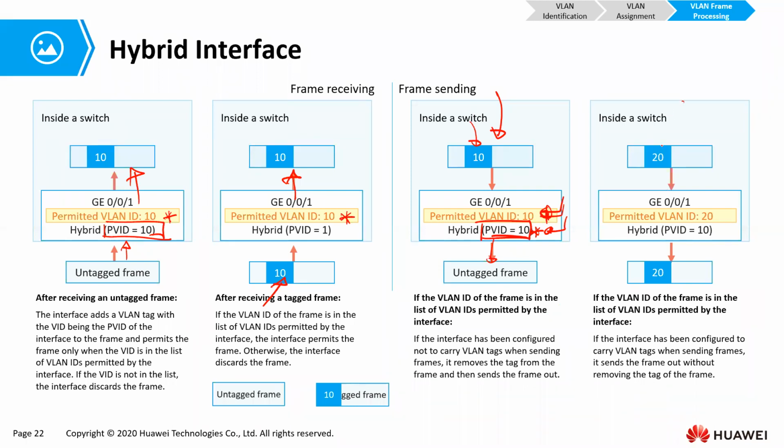But if it receives a frame that has a VLAN ID that is not the same as its port VLAN ID, and that VLAN ID is permitted, then it is going to send out the frame as is. It does nothing to it. If it is not permitted, then it is not going to send it out.